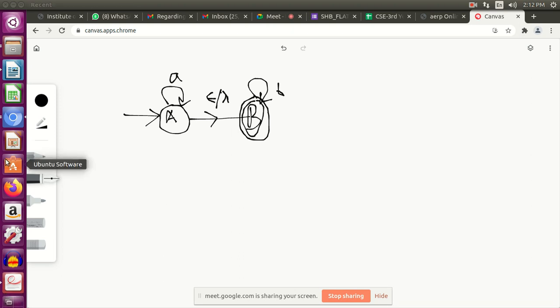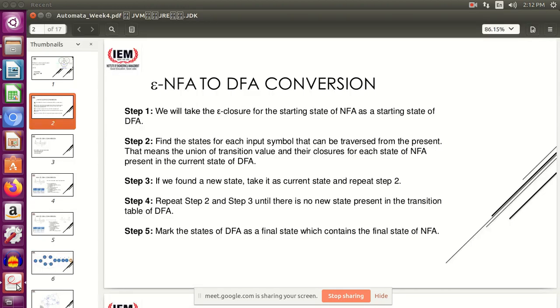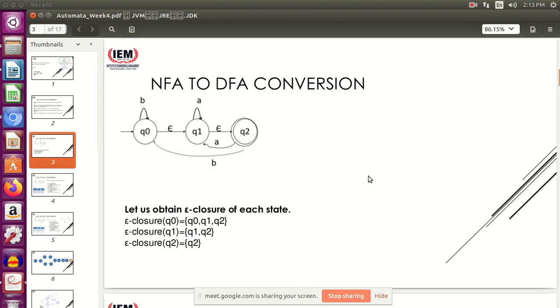So basically what we will be focusing on in today's lecture is how to convert an epsilon NFA to a DFA. So let's start with the example directly. This is our example. As you can see, we have three states. Q0 is the initial state and Q2 is the final state, and we have two epsilon moves over here. Okay. So this is the NFA given to us, and we have to convert this NFA to an equivalent DFA.